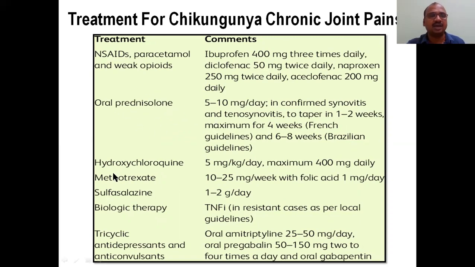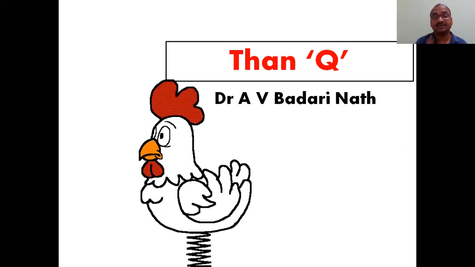Steroidal painkiller. Hydroxychloroquine, methotrexate, sulfasalazine, biological therapy like TNF inhibitors in resistant cases as per local guidelines, and tricyclic antidepressants and anticonvulsants like amitriptyline. These are only for the treatment of the joint pains. You have to give long-term treatment.